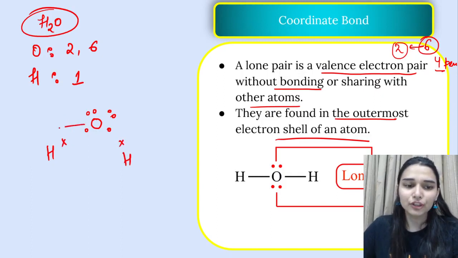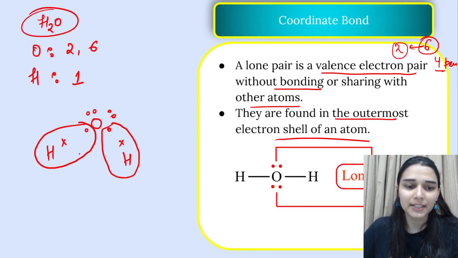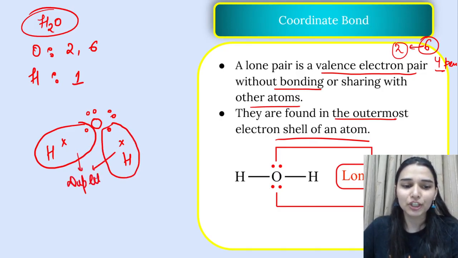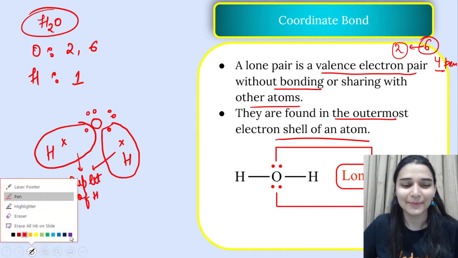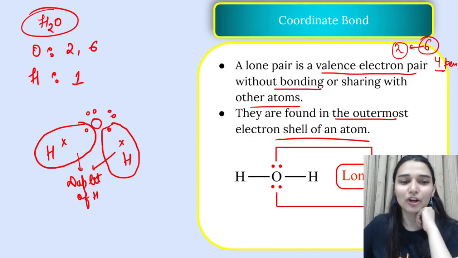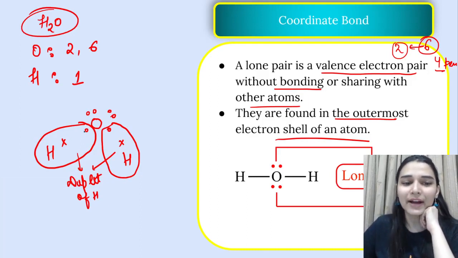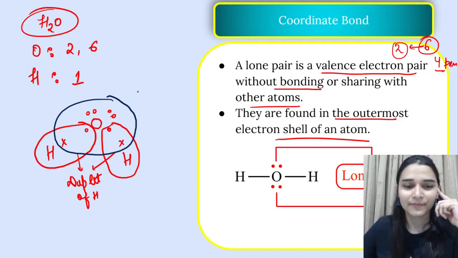So these hydrogens share 1 electron with the oxygen atom and they complete their duplet. देखो यहाँ पर what is happening, duplet of hydrogen is complete. So hydrogen is happy, happy, happiest. I am happiest today. And see this oxygen, 1 2 3 4 5 6 and these 7 8, 2 electrons which it has shared with the hydrogen each. So this is the octet of oxygen.